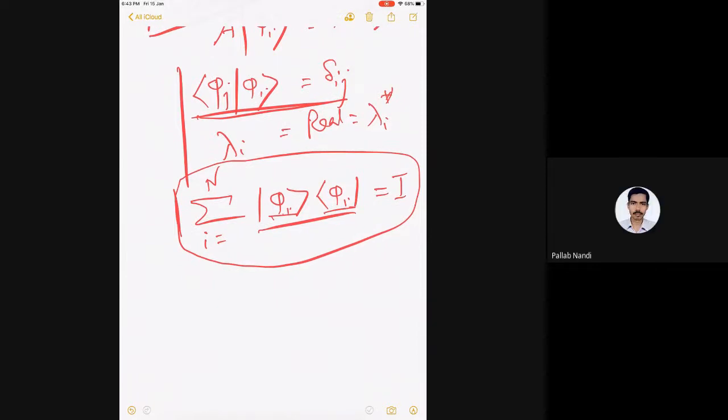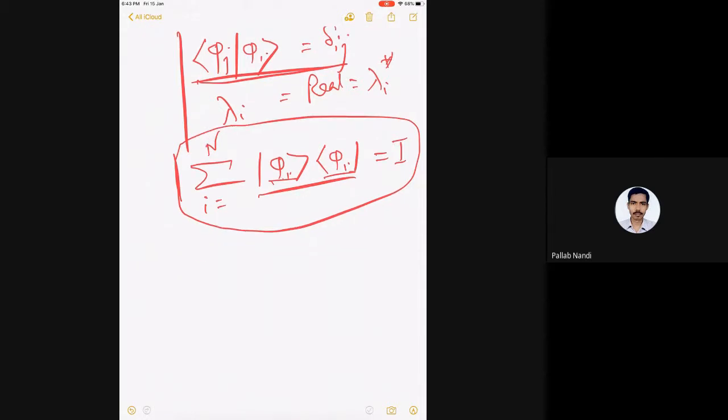Put psi on the left and right-hand side, first. Any psi, any arbitrary psi, with the operator only. So psi, phi_i, and phi_i, psi.